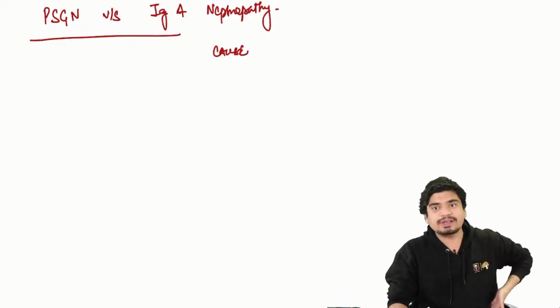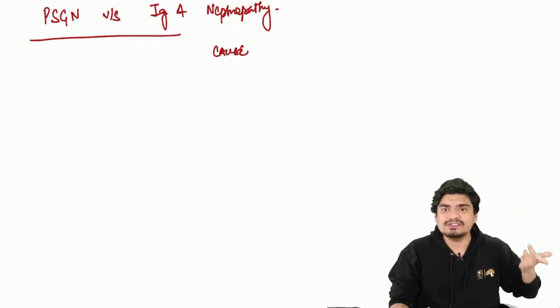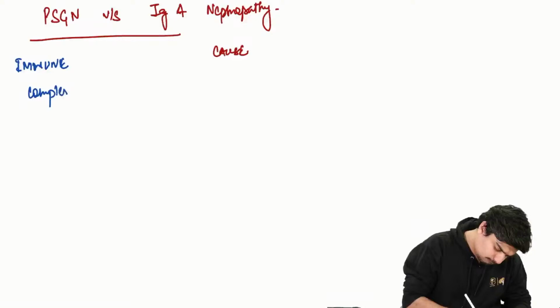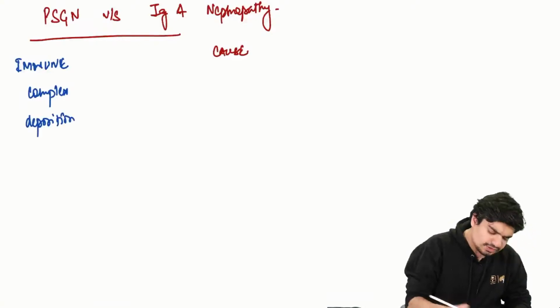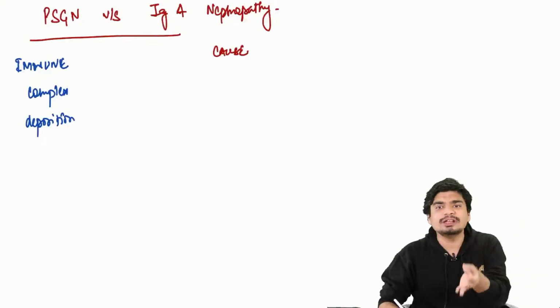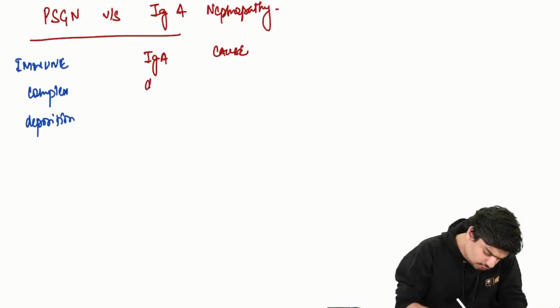That immune complex will get deposited in the glomerulus. That will cause hematuria. That is PSGN. So what is the cause? It is immune complex deposition. IgA nephropathy: IgA will deposit in the mesangium. That's it. IgA deposition in mesangium.